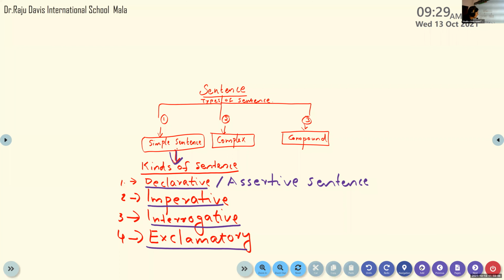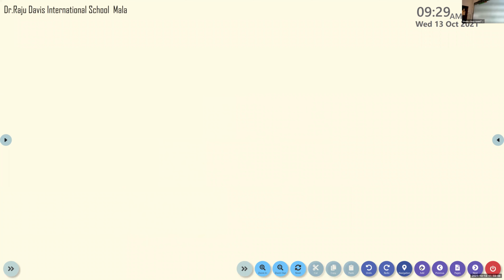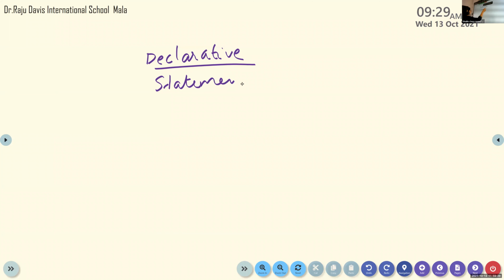This declarative sentence has a sentence structure. It is also known as a statement sentence, because all the sentences are in the form of a statement.